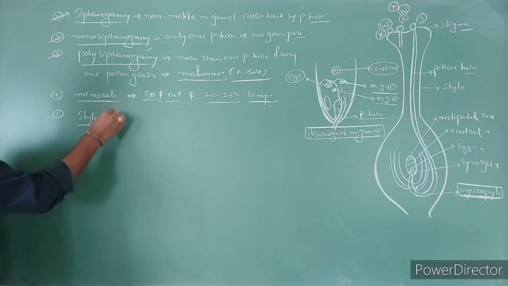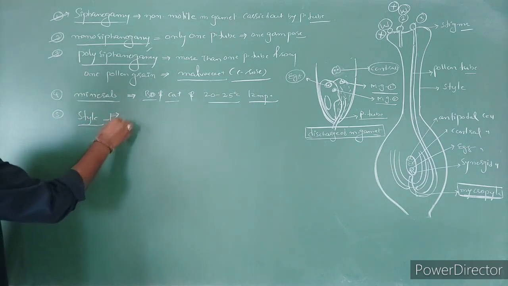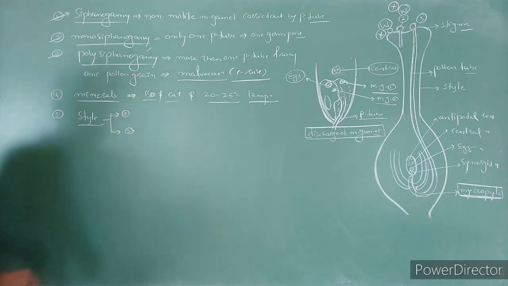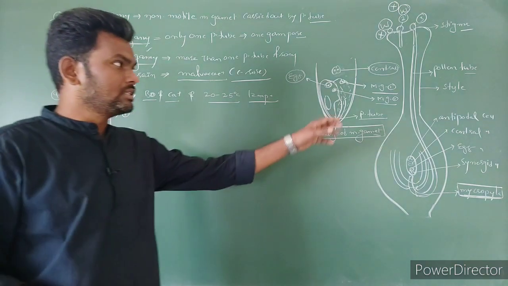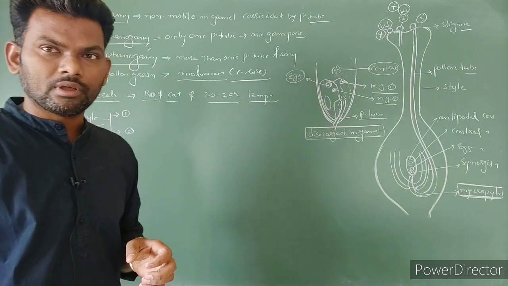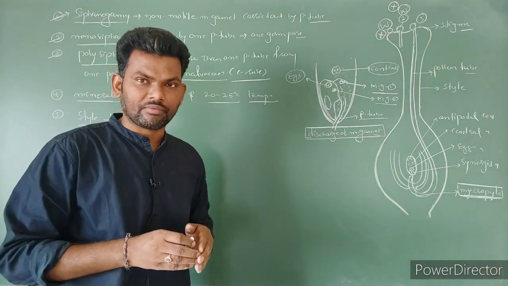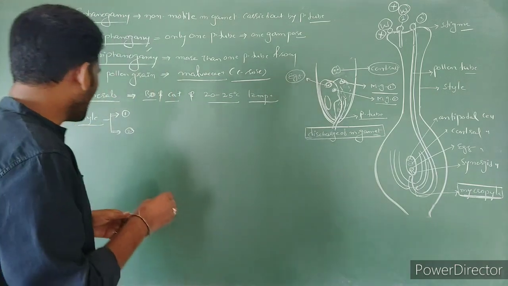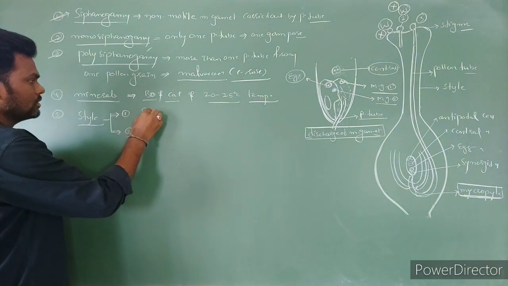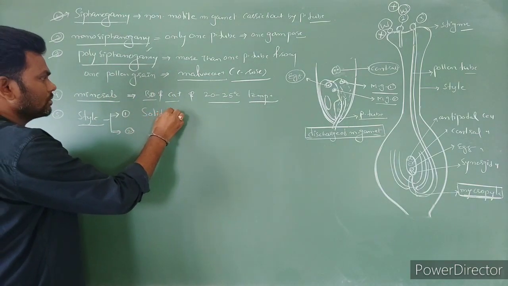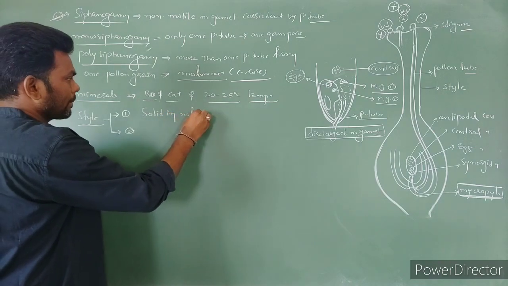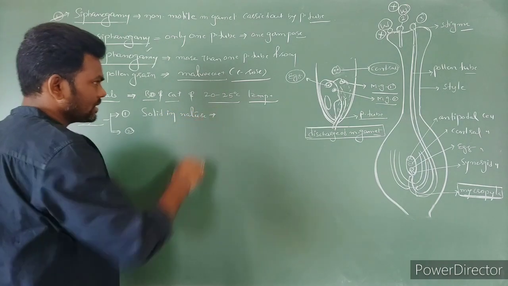Next, the styles we can divide into two types, right? In some plants the styles are solid, and in some plants the style is hollow, space is present. In some plants the style is solid in nature, it means tissue is present.